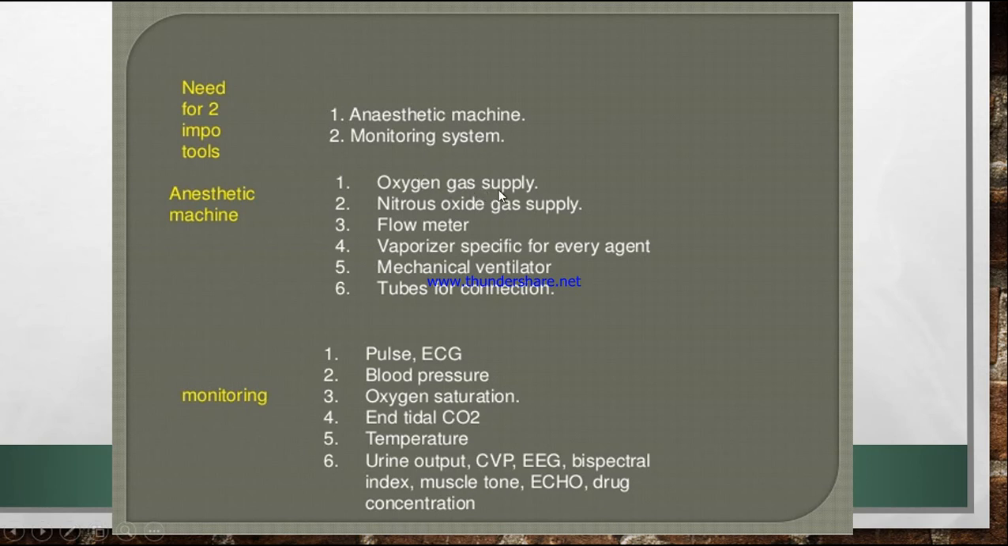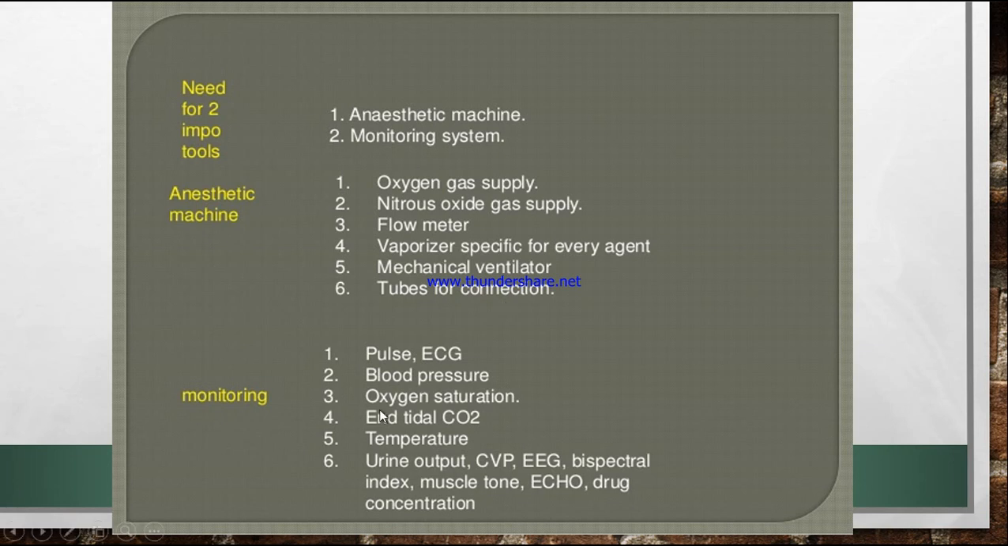Then we need an oxygen gas supply, nitrous oxide gas supply, flow meter, and a vaporizer specific for every agent. We need a mechanical ventilator for the patient and tubes for connection. It can be endotracheal tubes.